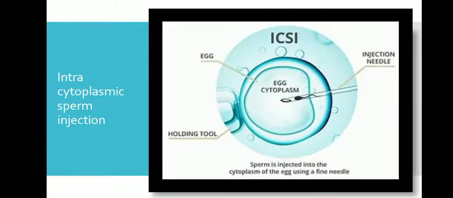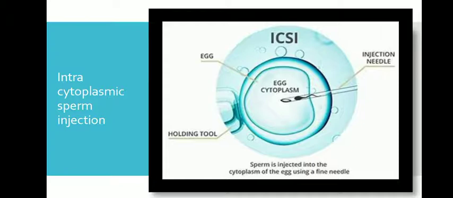Okay, next one is ICSI. ICSI means intracytoplasmic sperm injection. So in this method only one sperm is injected into the focal point of the egg to fertilize. When the egg is waiting, the condition where only one sperm is inserted into the egg, we call intracytoplasmic sperm injection.